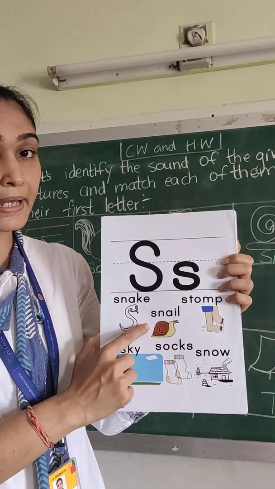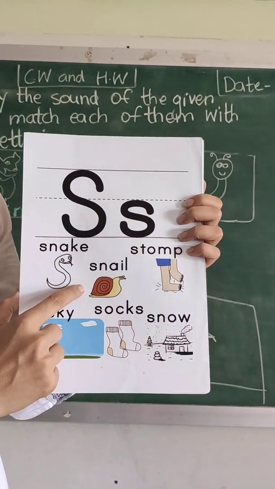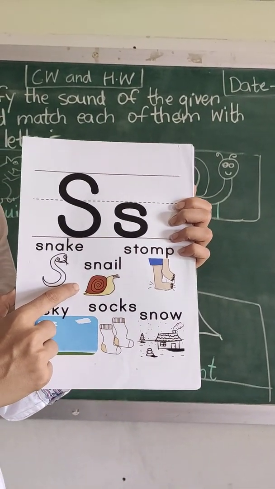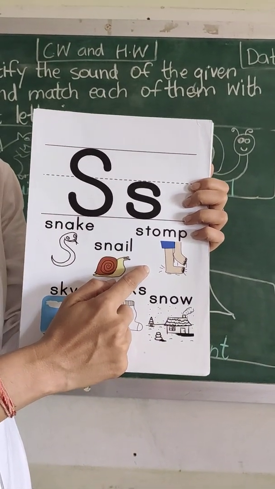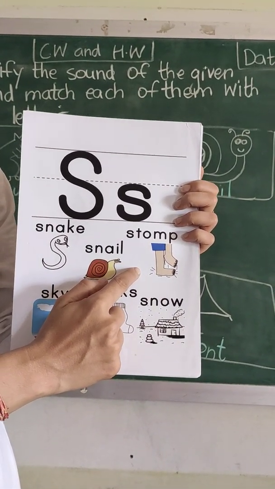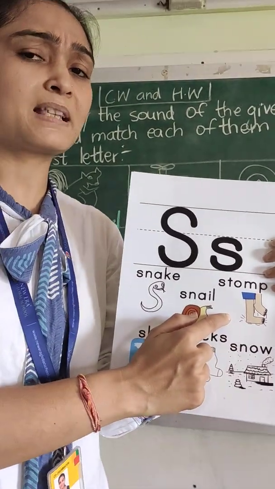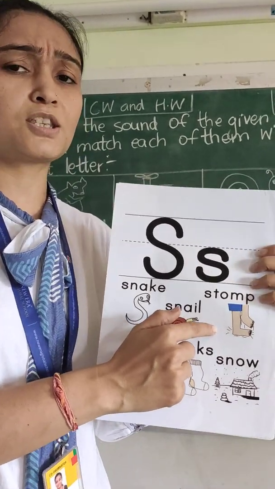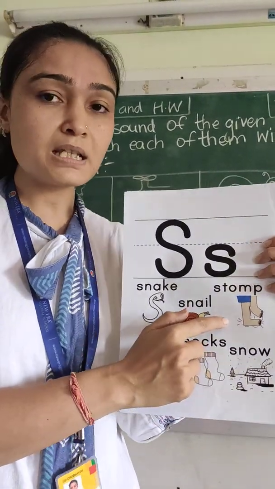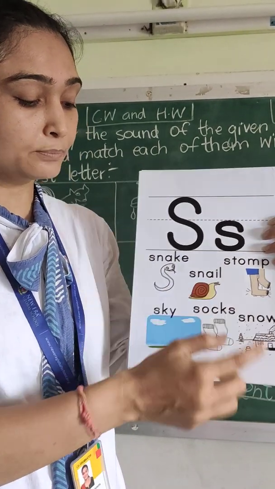This is a snail. This is also an animal. It walks very slowly. Or this is the picture of stomp. When you insist on something from mama and papa, you stamp your feet like this, you stomp, saying no no no, I want this, I want this. So this is called stomp. What is this, children? Stomp.